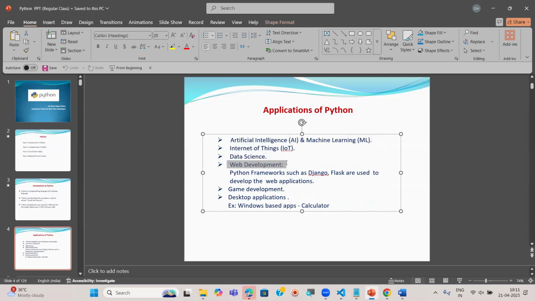Means we can develop websites using some Python web frameworks. There are some Python frameworks available like Django, Flask. Using these, we can develop websites also. Already using Java, .NET, PHP, we can develop websites. But what is the specialty of Django and Flask? It is very simple, fast, robust, secure. There are so many advantages.